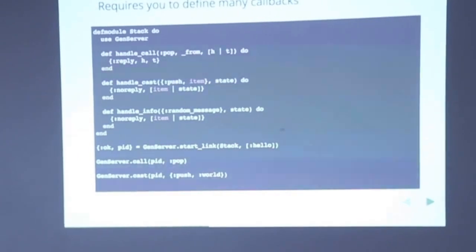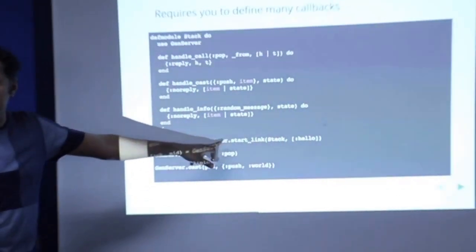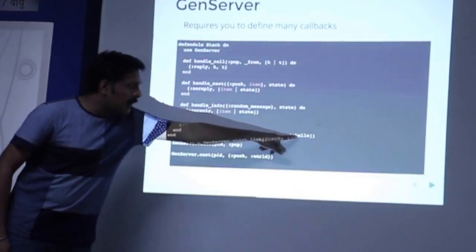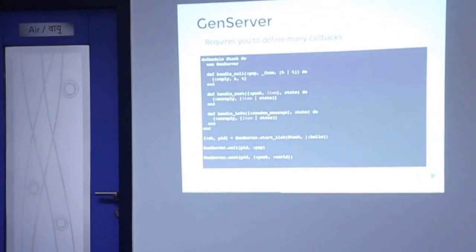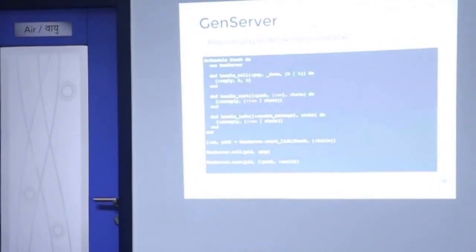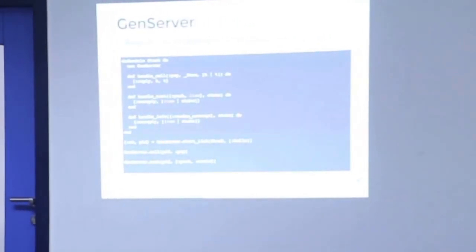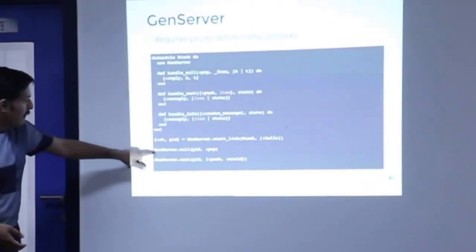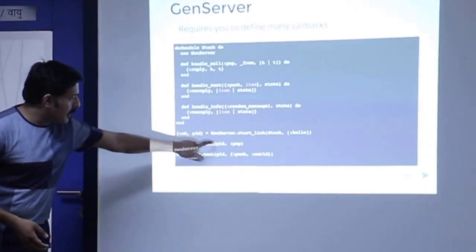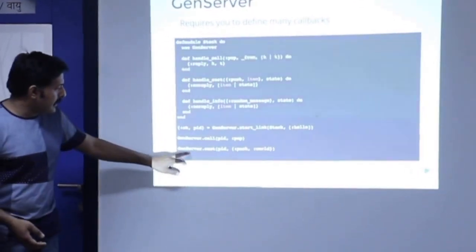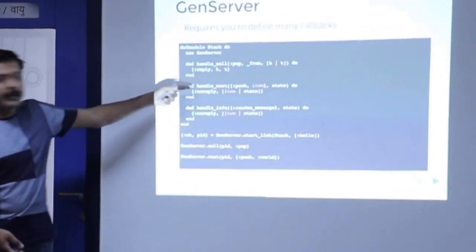So if you see here, this is where we are starting the Gen server. We are saying Gen server.start_link, start a stack with an argument called hello, right? Now what happens is you get a PID back. This PID is your reference to the process, right? Now if you want to do anything to the process, you always use the PID. Let's say a typical operation is pushing something to the stack, right? So I will say Gen server.call, pass the PID and then say pop. So this pops from the stack, right? I can say push to the stack, right?